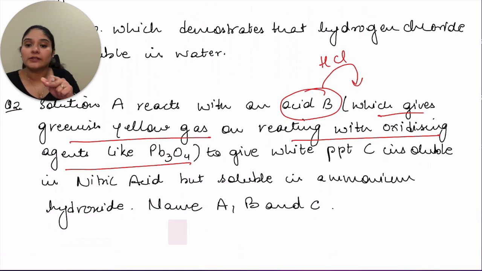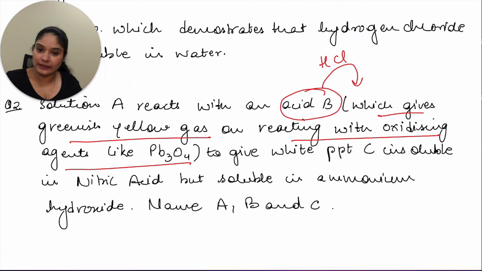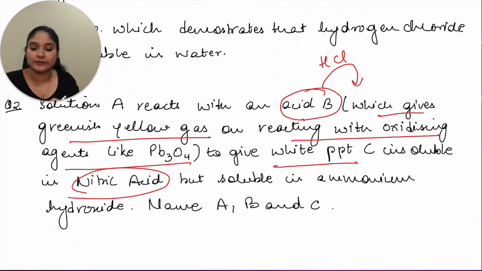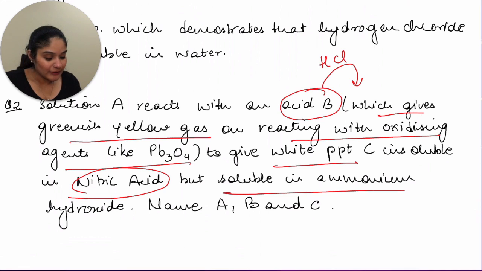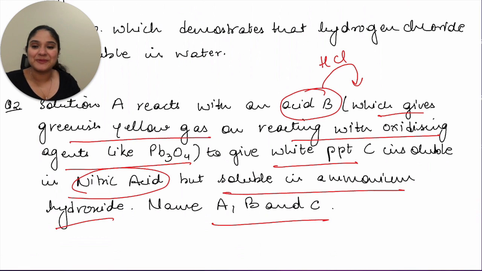Solution A reacts with HCl to give a white precipitate which is insoluble in nitric acid. There was one white precipitate insoluble in nitric acid, and that was silver chloride. If you remember, we were reacting silver nitrate with HCl giving you AgCl. That was the white precipitate insoluble in nitric acid but soluble in ammonium hydroxide. Very simple, we just discussed that. So your solution A will be silver nitrate.